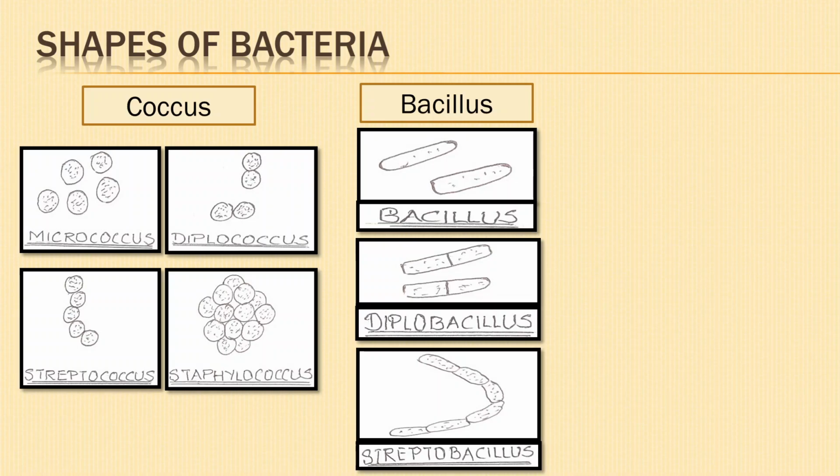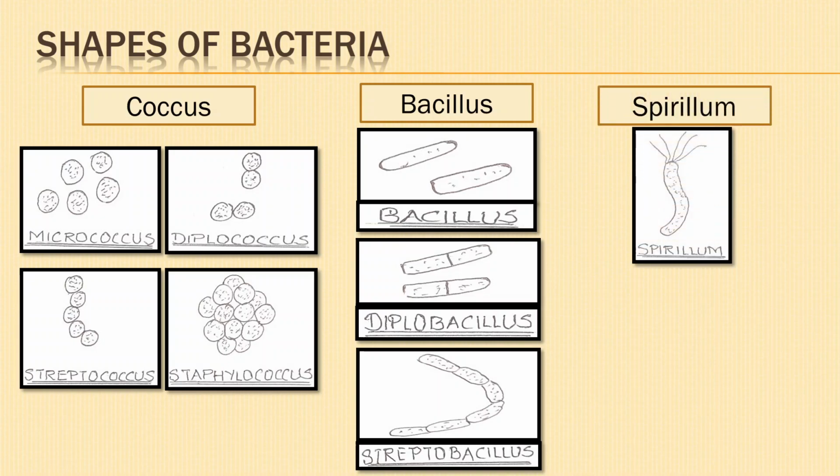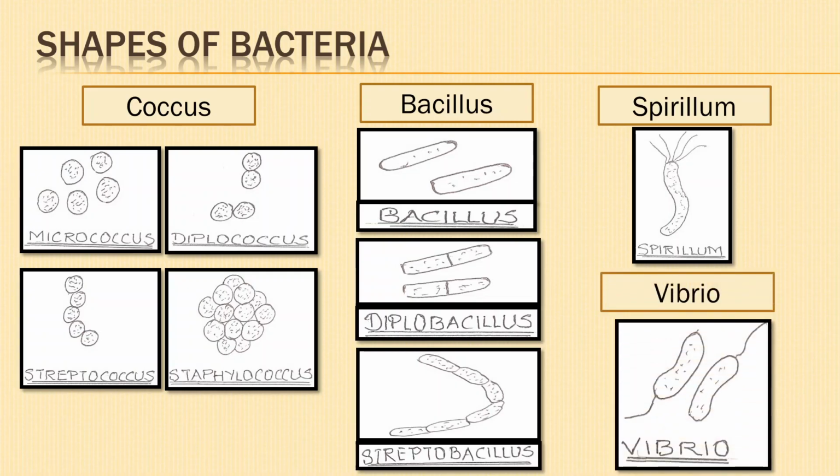May occur singly, Bacillus, in pairs, Diplobacillus, or in chains, Streptobacillus. Spirillum. Bacteria are spiral or coiled, bare flagella. Vibrio. Body slightly twisted like a comma. Flagella always present. Next, we shall take up flagellation.